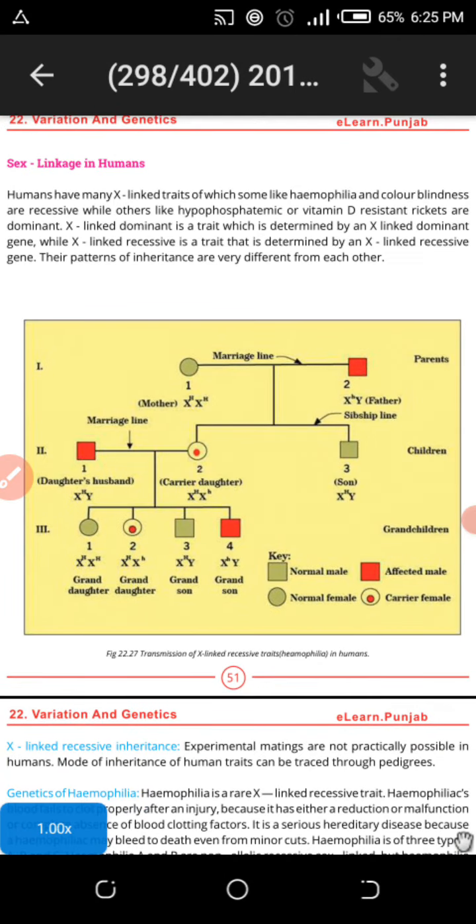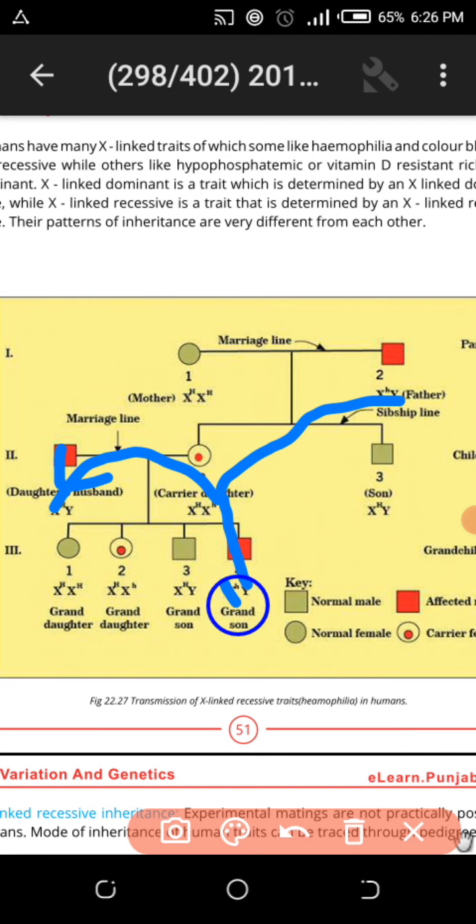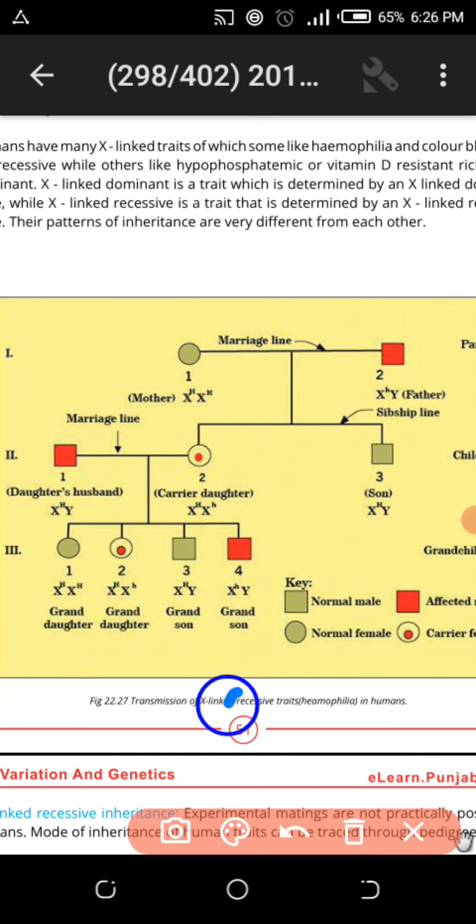I will do that crossing, just male to female. When the female is crossed with any other male, meaning husband, then what will happen? The sons will be victims. I once again want to magnify to show all crossings at one place.